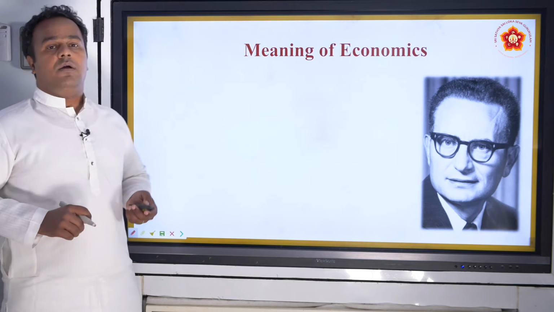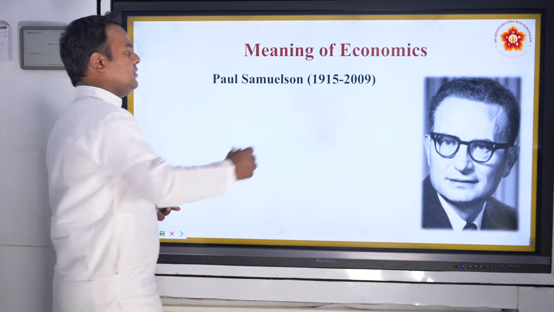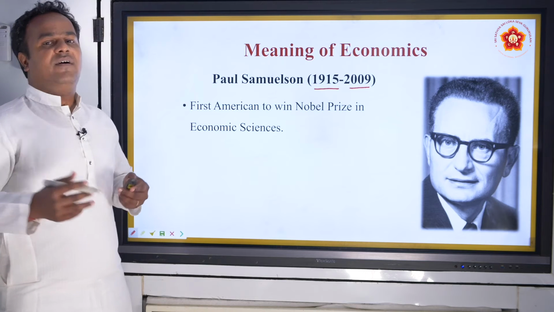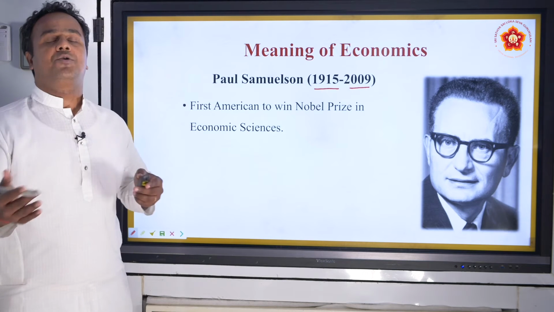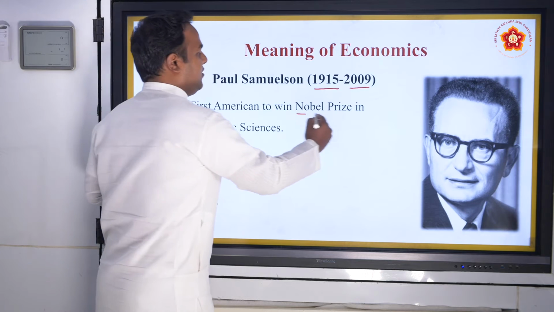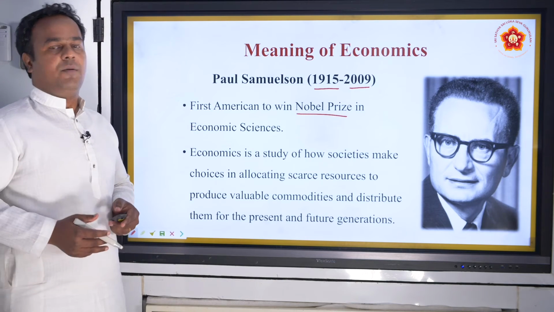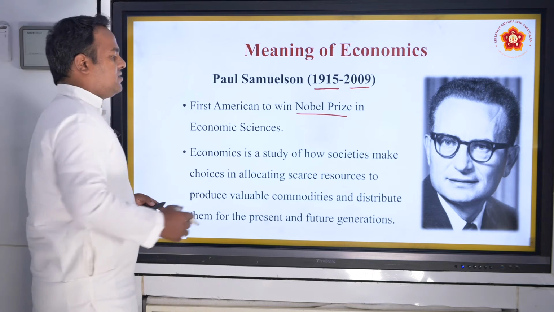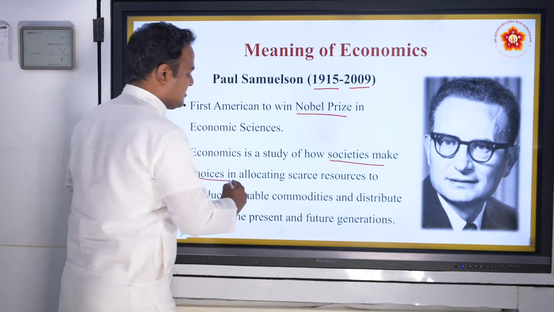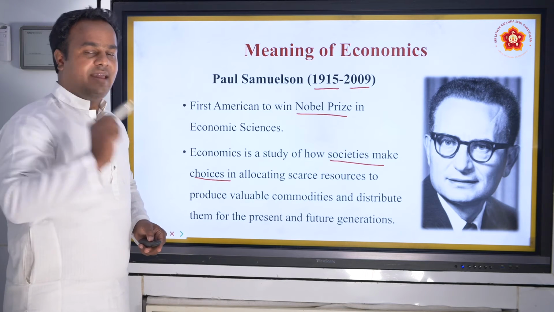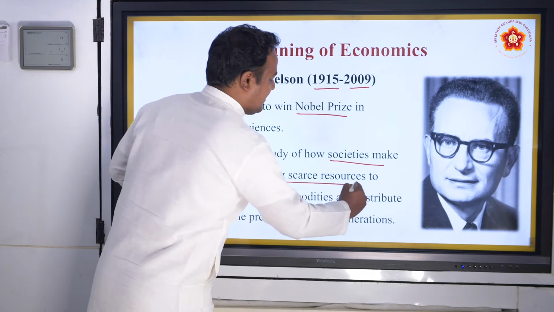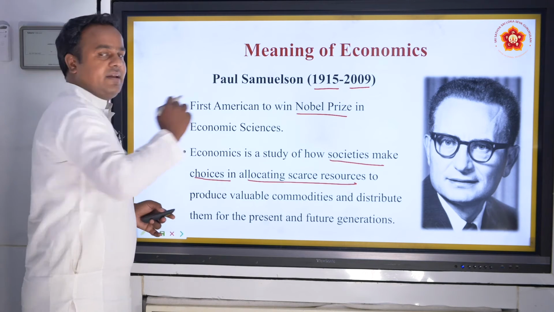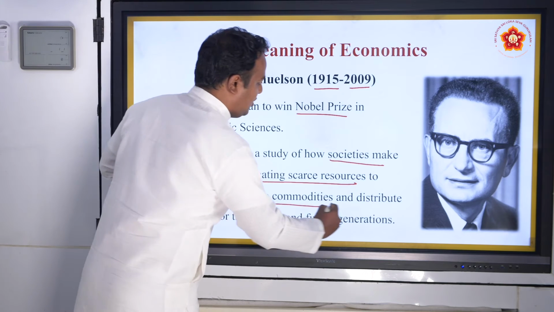Let us look into his background. He lived during 1915 to 2009. He was born in America, and he's the first person in America to win the Nobel Prize for Economic Sciences. So he won the Nobel Prize, and his definition of economics is, as it is displayed, very comprehensive. So how societies make choices. So decision or choice making has come in allocating scarce resources which are limited. They have to use them for what? To produce valuable commodities.